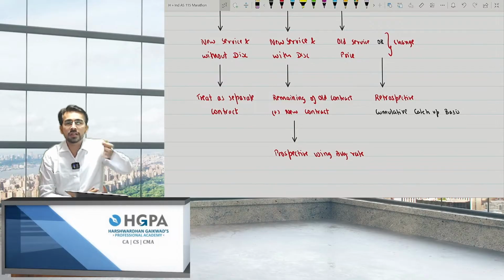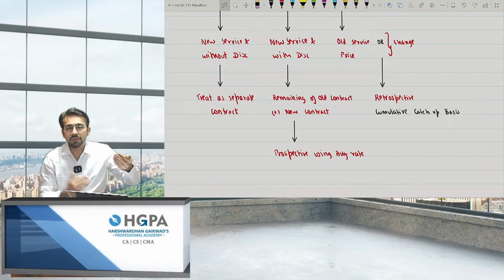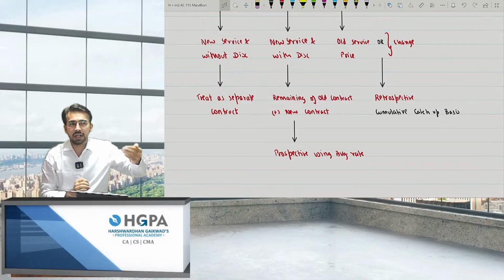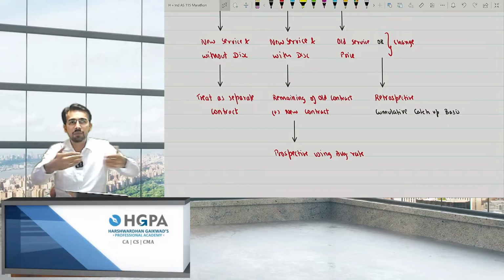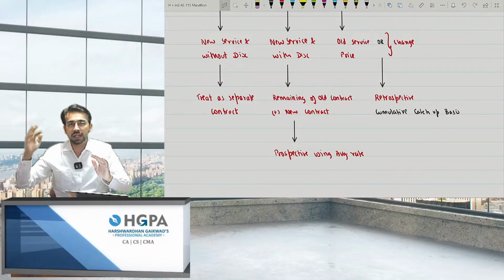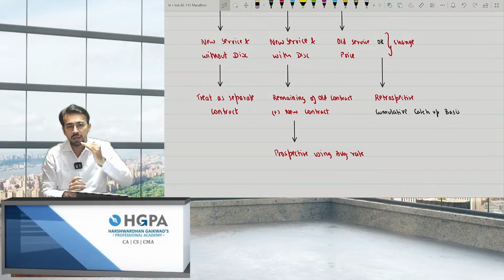Okay. New service with discount. There is a new service, and because of the old relation, I am giving you a discount for the new service, right? At this point of time, what you have to do is take the remaining period, whatever the remaining life of the previous one is, and add up the new thing. Prospective. From now, change the amount. Previously, what has happened, just keep it like that only. From now, you have to change.